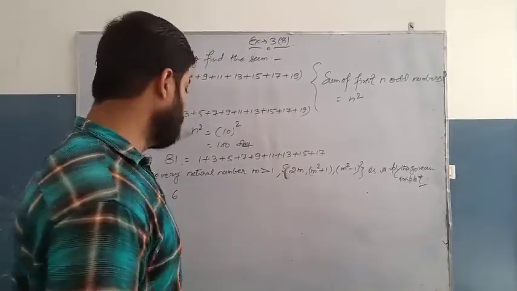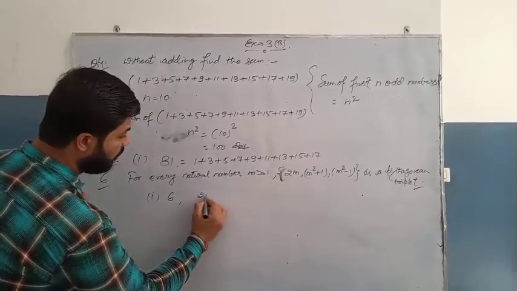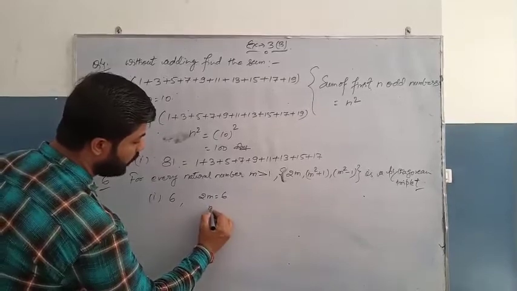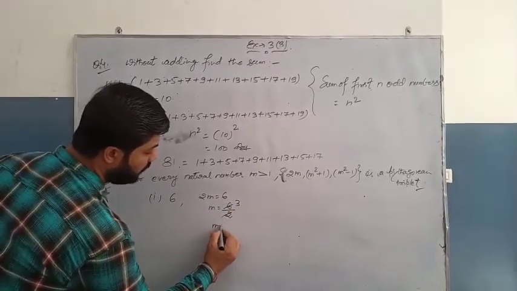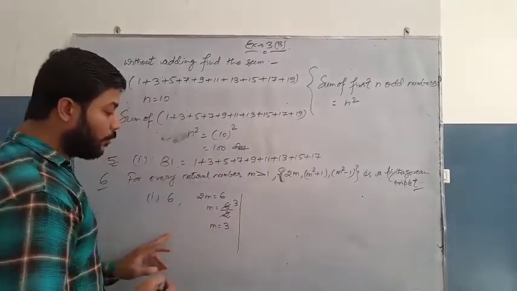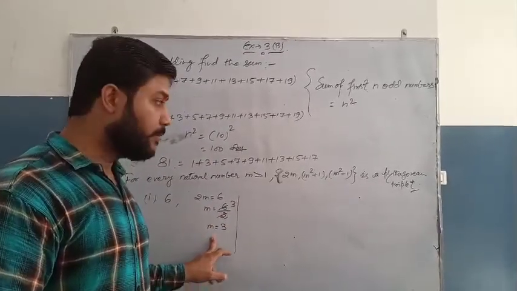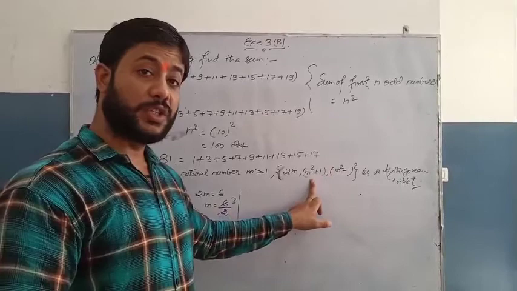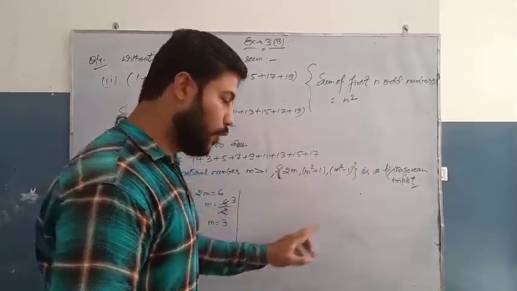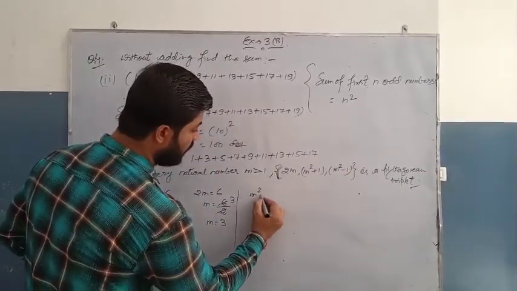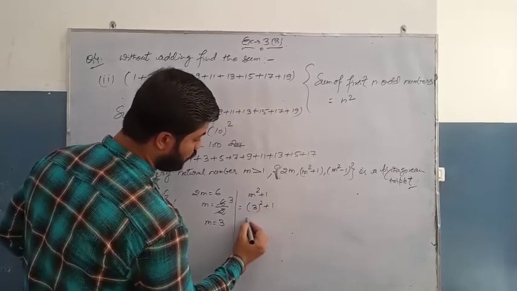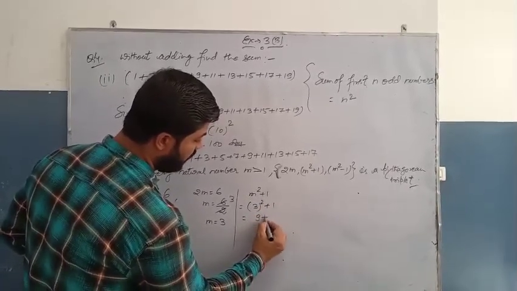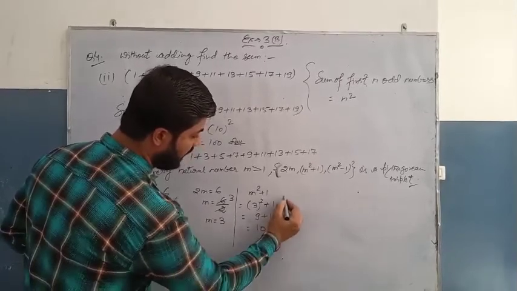Okay, the smallest number given in the question is 6. Here the smallest number is 2m. So let 2m is equal to 6. So m is equal to 6 by 2, that is 3. Now we will put the value of m in m square plus 1 and m square minus 1. For m square plus 1, we put 3 square plus 1, 3 threes are 9 plus 1, that is 10.